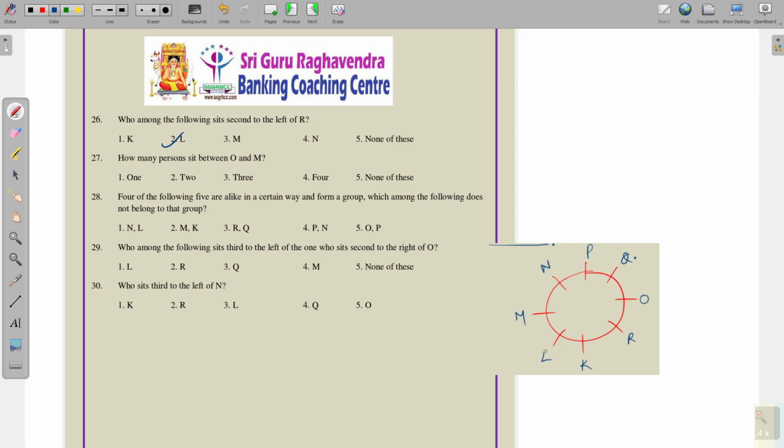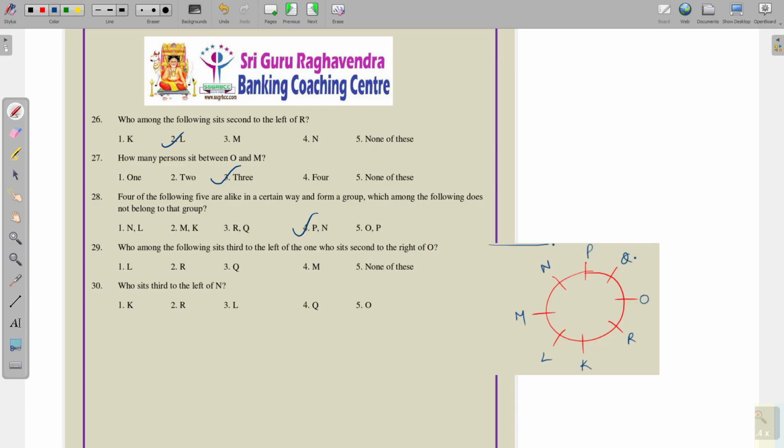Here 3 persons, this side also 3 persons. So, we are taking 3 persons. Four of the following 5 are alike in a certain way. Which of the following does not belong to the group? N and L: between N and L there is 1 person. M and K: between M and K there is 1 person. R and Q: between R and Q 1 person. P and N: there is no person between P and N. O and P: also 1 person. So, P and N is the odd one out because there is no person between P and N.